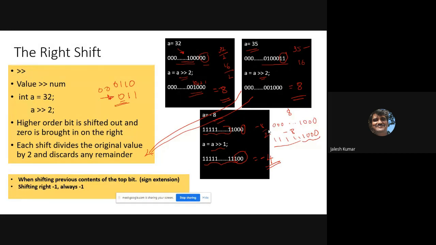So shifting right minus 1. If you are shifting minus 1, what happens? If I write a is equal to minus 1, how to represent it? 1, 1, 1, 1, 1, 1, 1, 1, 32 ones. After shifting, what happens? 1, 1, 1, 1 only. Is it not? It's always minus 1. So please remember that. So it is easy to understand.